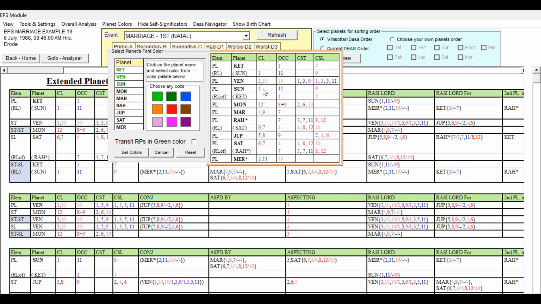So these 3 planets are very good, right? And you can see favorable houses are signified by these 3 planets. Itself has taken all the houses within them. Now let us check the Moon. 12th lord occupying 8th house, close to 9th cusp, 2, 6, 10. So this is not so good.